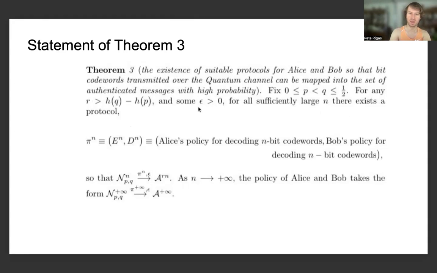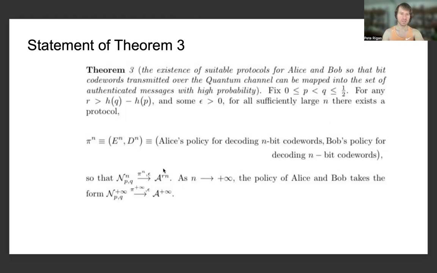And again, it's just saying that for some strictly positive epsilon that can be taken sufficiently small, for potentially infinitely many bit coverts, there exists a suitable protocol taking a similar form to what Ostrev had provided, except that the direction of the inequality between the bit transmission rate and h of q and h of p is reversed, because that's compatible with the converse result from the strict upper bound on the bit transmission rate that we've been providing in the first main theorem, Theorem 1.